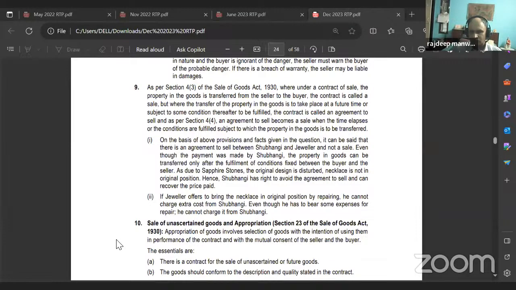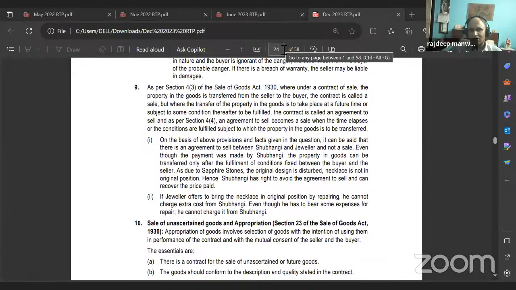Second sub-question, if jeweler offers to bring the necklace in original position by repairing, he cannot charge extra cost from Shubhangi. Even though he has to bear some expenses for repair, he cannot charge it from Shubhangi. Correct. So you understood this?